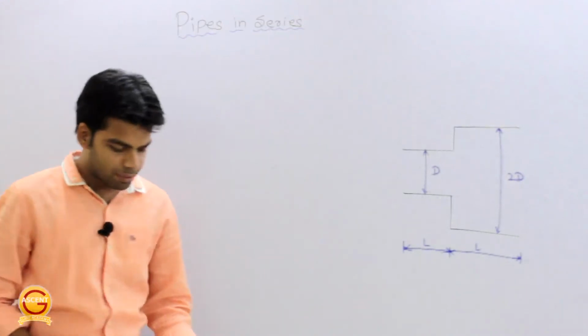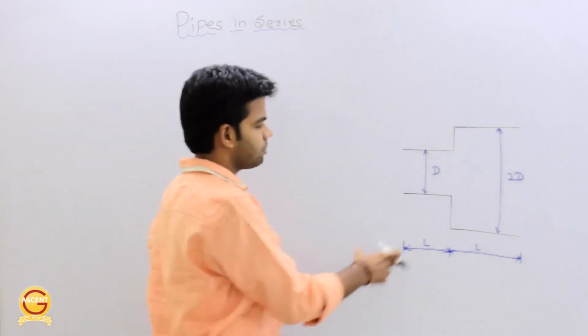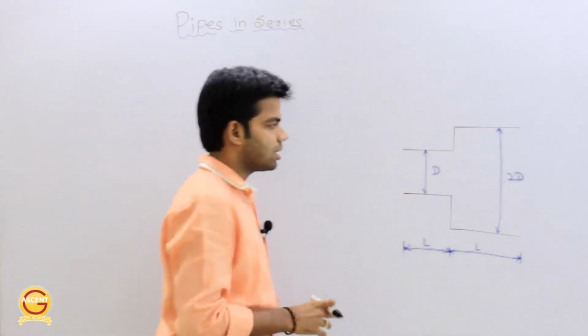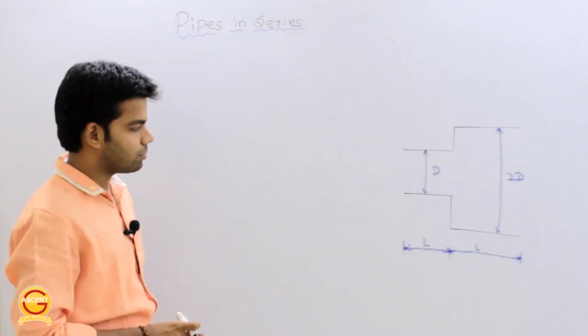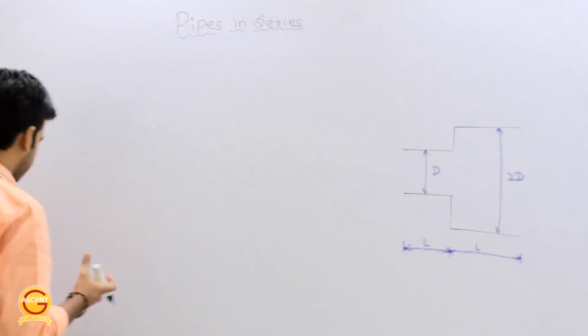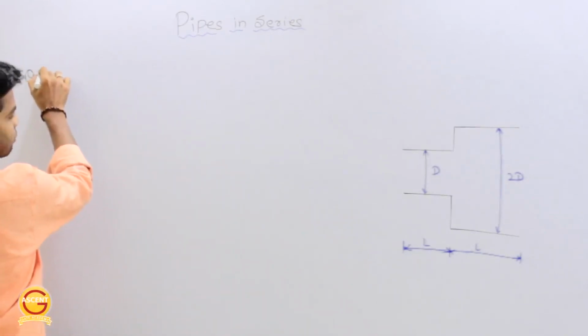The question says the diameter of the pipe is suddenly doubled as shown. The equivalent diameter of the pipe is. Okay. So we have the pipe divided in two parts of length L and L. The diameter is suddenly doubled from D to 2D. We have to determine the equivalent diameter of the pipe. So how can we determine the equivalent diameter of the pipe?